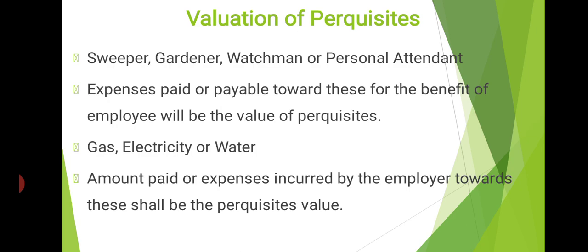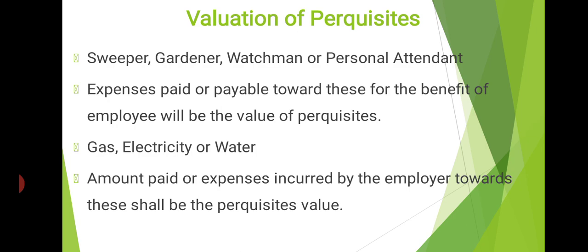There is no need to worry about the calculation of these two important perquisites. It's very simple. But an important point that you have to bear in mind while calculating this: any amount which is recovered by the employer from the employee towards this, we have to deduct. Suppose an employer provides a sweeper free of cost and charges rupees 100 from the employee towards payment of salary to the sweeper. Clear? So what do we have to do? The salary paid by the employer towards the sweeper is the perquisite value less 100. Clear? This is the logic behind this one.